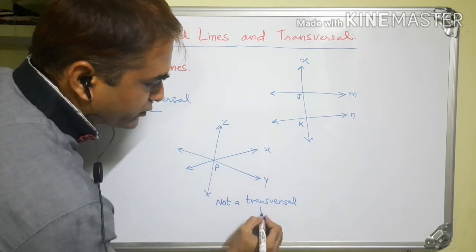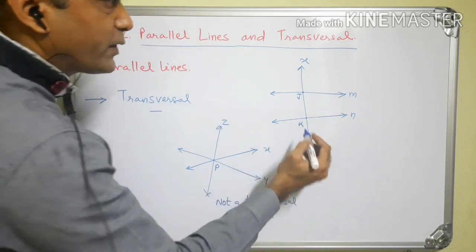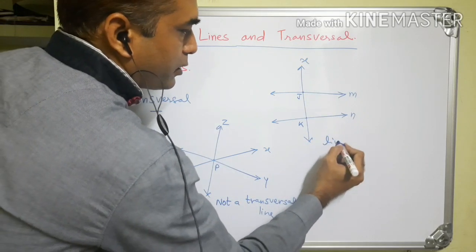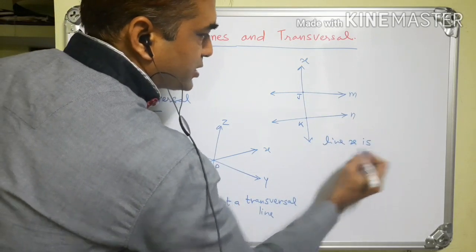This is not a transversal line, and in this figure line X is a transversal line.